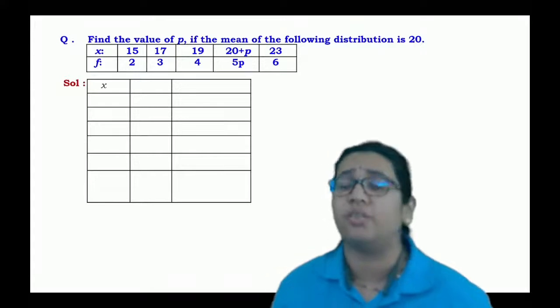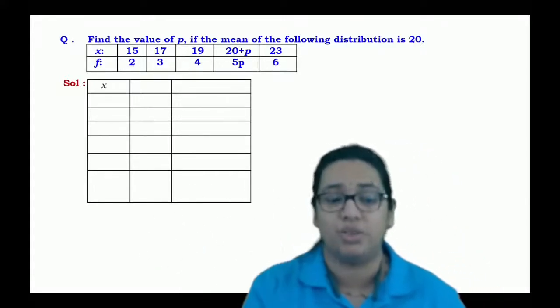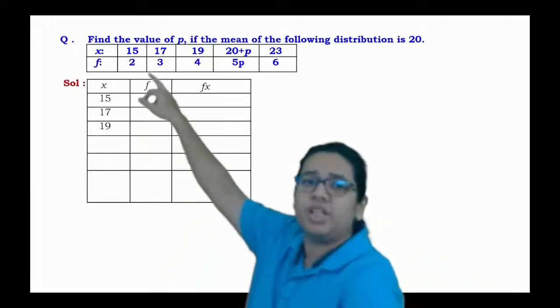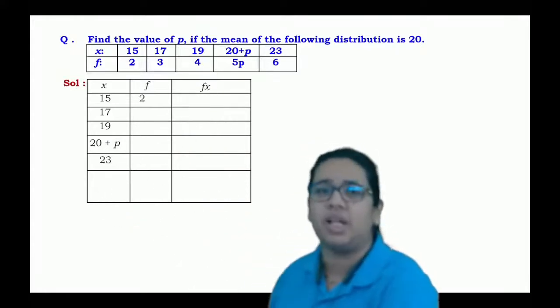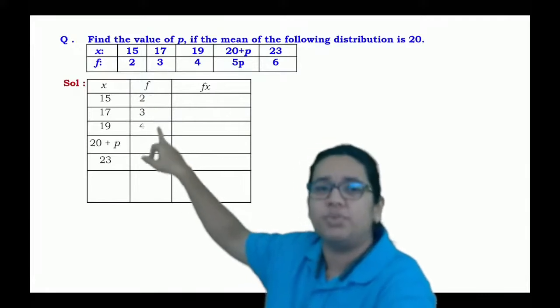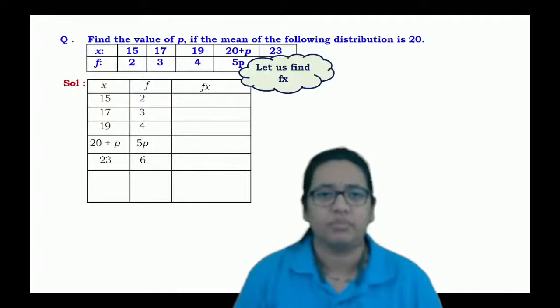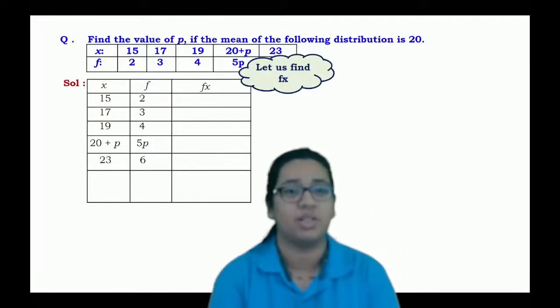So whenever you have this type of data, that is some values for xi, some values for fi, what will you consider? The x values are 15, 17, 19, 20 plus p and 30, and the corresponding frequencies will be 2, 3, 4, 5p and 6. Okay, then after that you just have to calculate the value of summation.